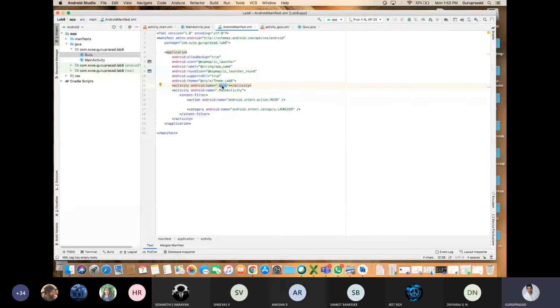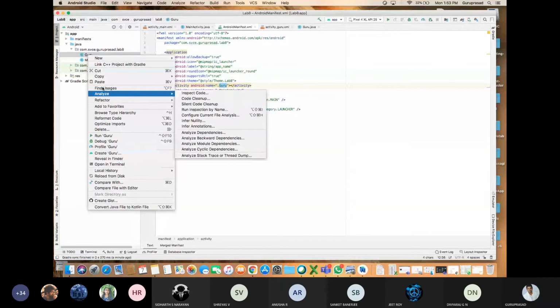However many pages you create, all the pages should be present in the manifest file, or else you will get an error. Now I'll delete this. Right click, and where is the delete?